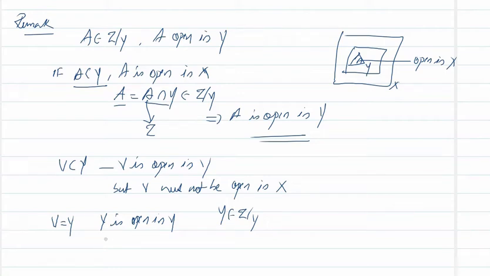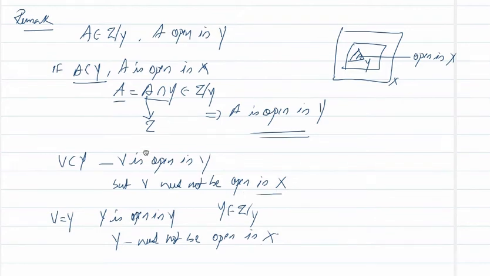But Y need not be open in X. There are sets which are not open in X. So Y need not be open in X. Clear? So a subset of Y that is open in X will be open in Y, but being open in Y does not imply it is open in X.